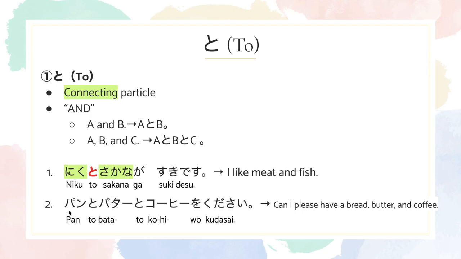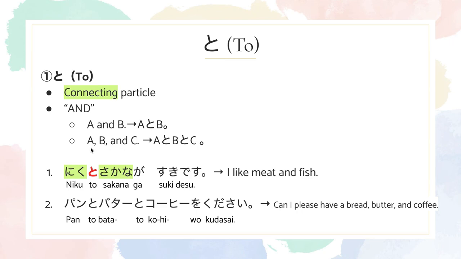Okay, the next sentence. パンとバターとコーヒーをください。 It means, can I please have bread, butter, and coffee?